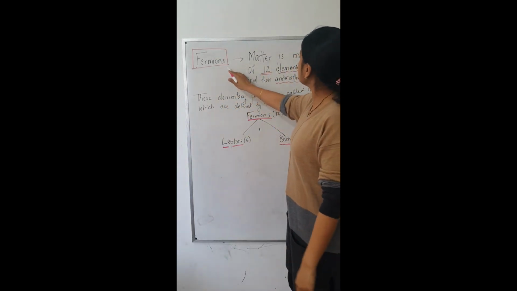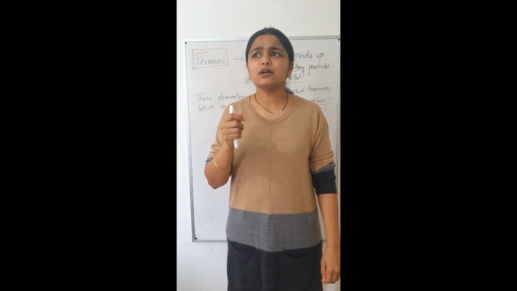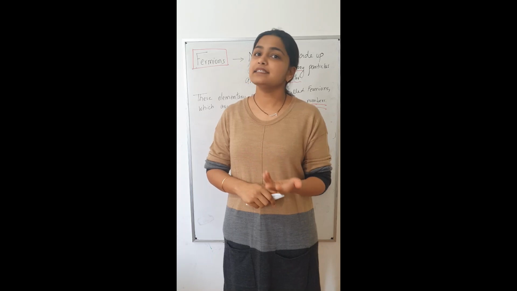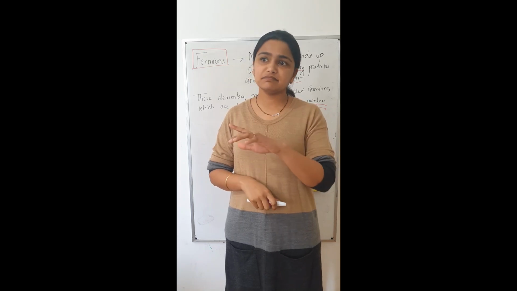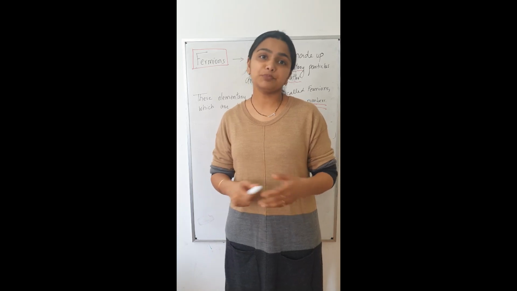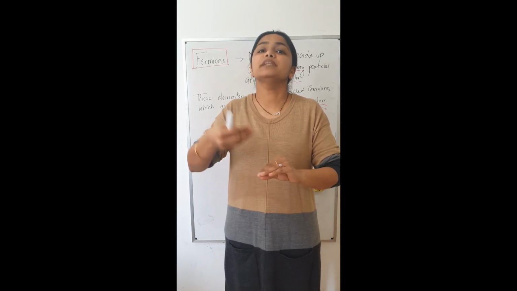Okay. Fermions. We have seen that matter is made up of 12 elementary or fundamental particles and their antimatter. Okay. These elementary particles are called fermions, which are defined by their quantum numbers. Now, what is this quantum number? If I ask you, which school do you go to? You will say, I go to XYZ school. Where is it? Which area? You will say Western Sydney, for example. I'll say Western Sydney where? You will say Liverpool. Which street? Some name of some street. What number? Then you will tell me the number.